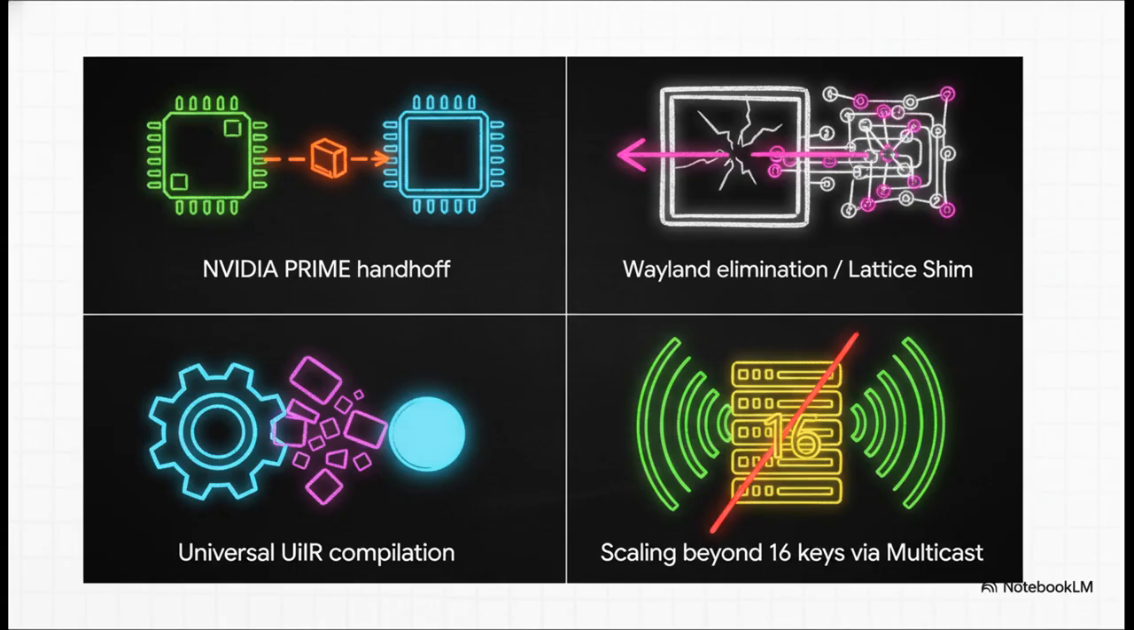First up, executing the NVIDIA Prime Optimus handoff. We're leveraging DMA-BUFs so the NVIDIA DGPU can churn through complex graph rendering, and then we'll just pass that file descriptor straight over to the Intel iGPU for pure scanout. Second, we are completely eliminating Wayland. We aren't building a shim to emulate it, we're routing legacy apps through a lattice shim directly into our native scene graph. Third, we need to finalize the universal UIR compilation. And finally, we're smashing past Intel's 16-key hardware limit by implementing Revo key multicast, allowing us to dynamically rotate MPK domains across massive high core count servers.